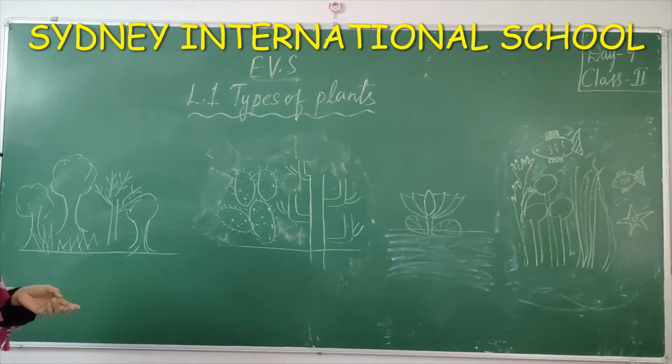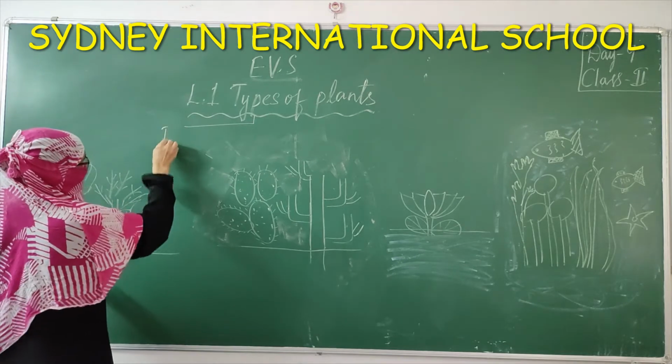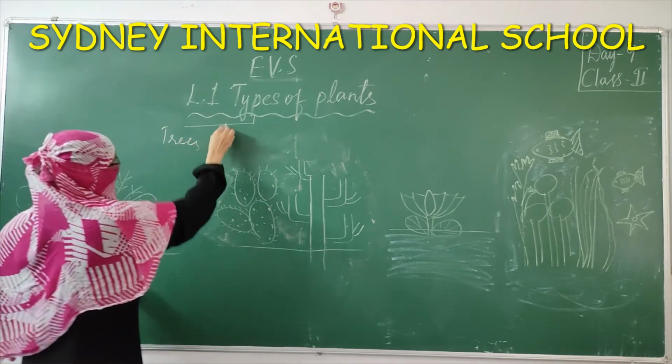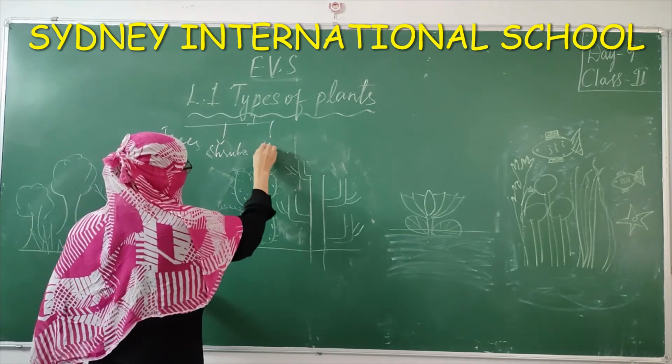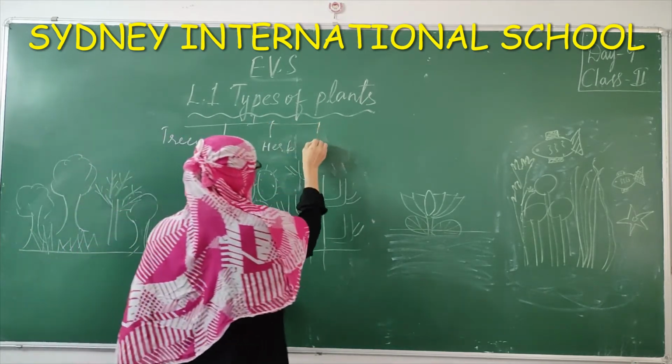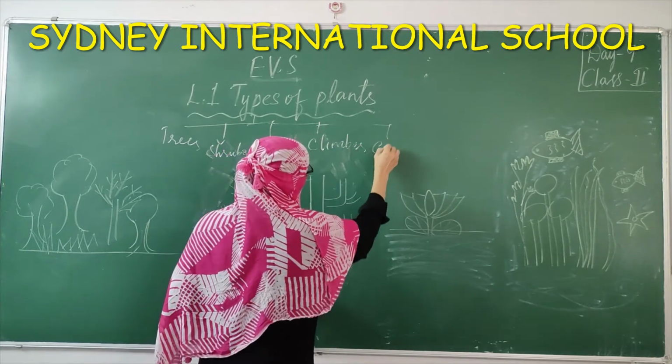Children, in the previous class we have studied types of plants. What are the types of plants? Trees, shrubs, herbs, climbers and creepers.